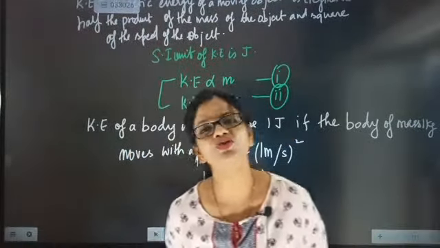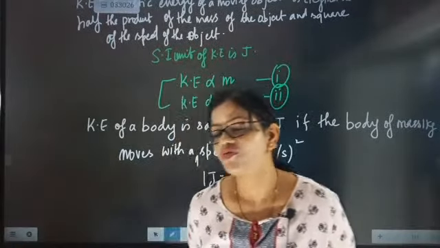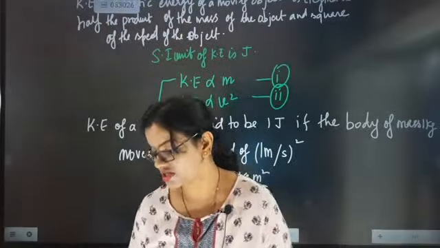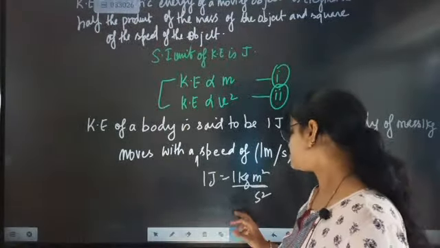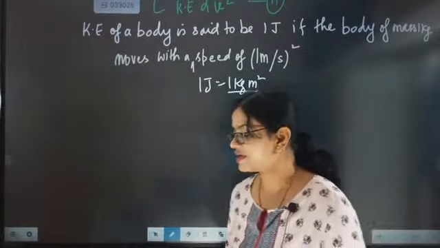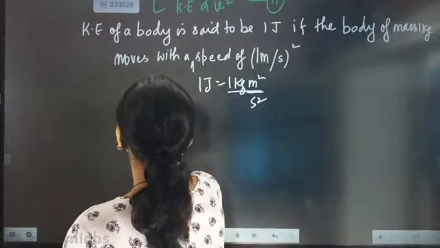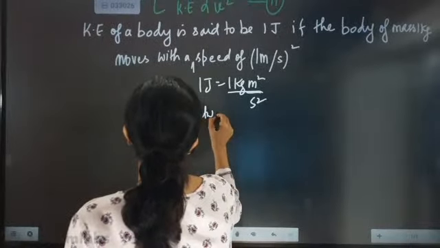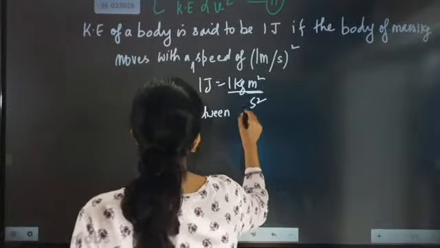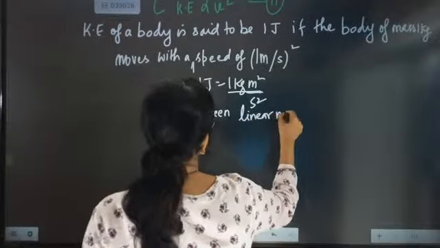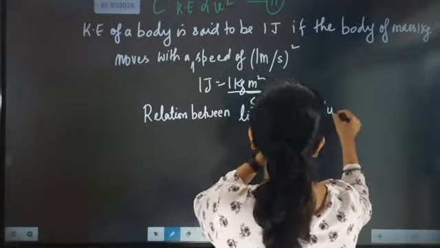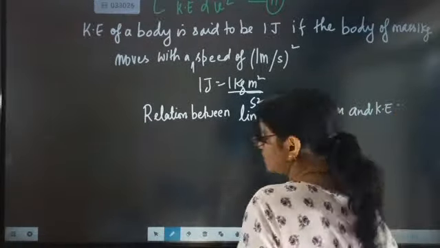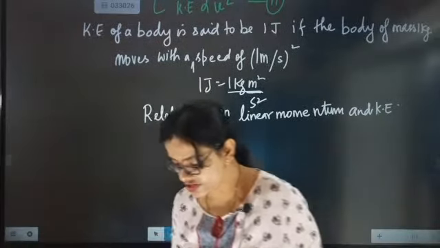For 1 joule you have to take mass as 1 kg beta. Now shall we create a relationship between linear momentum and kinetic energy.